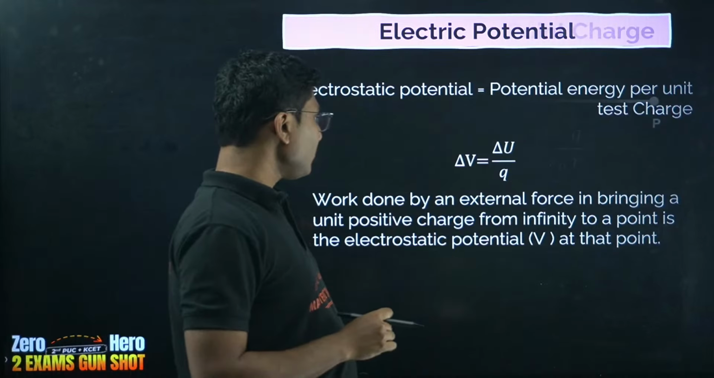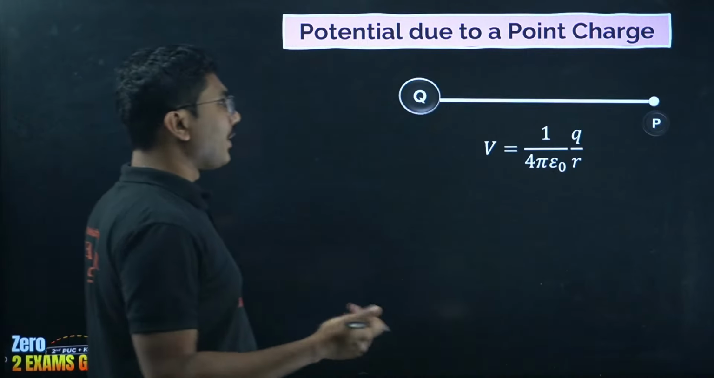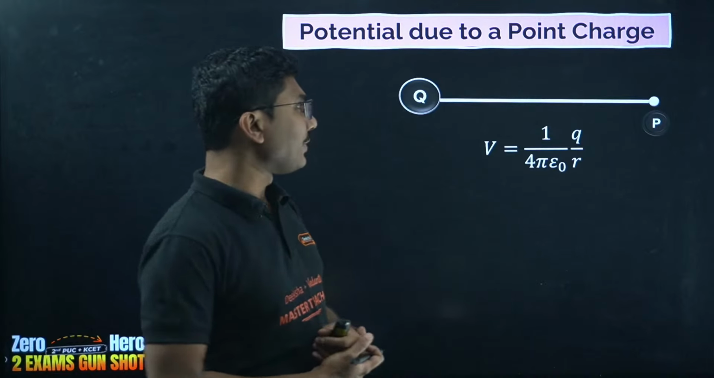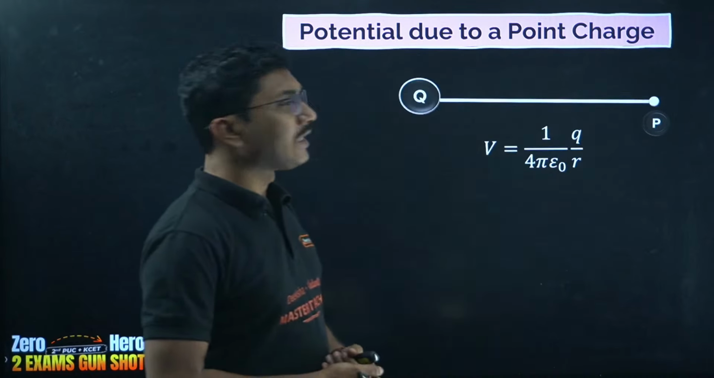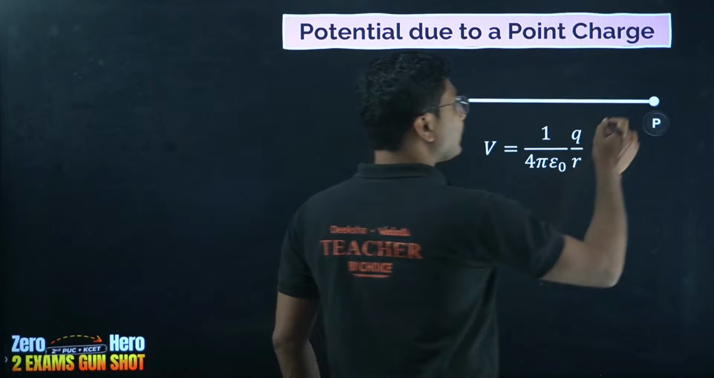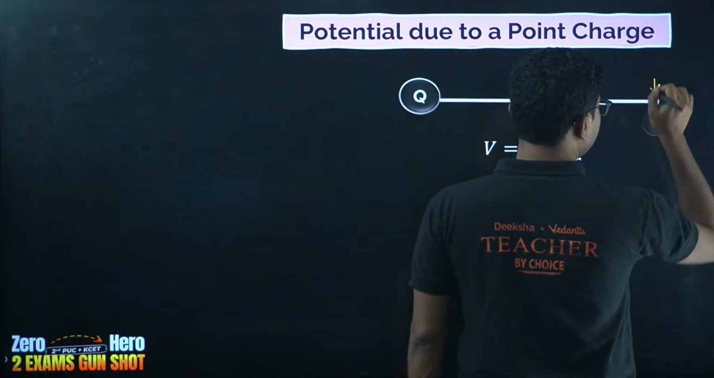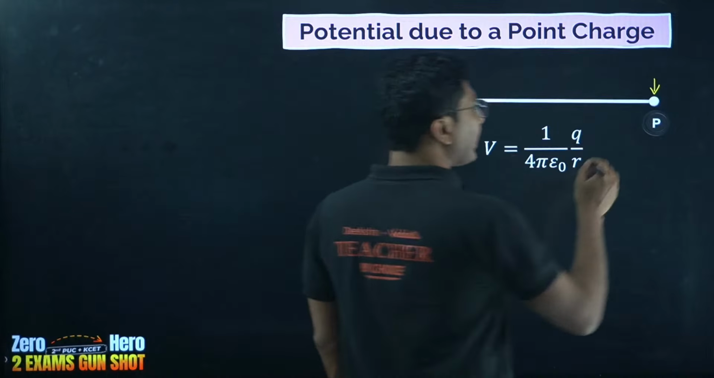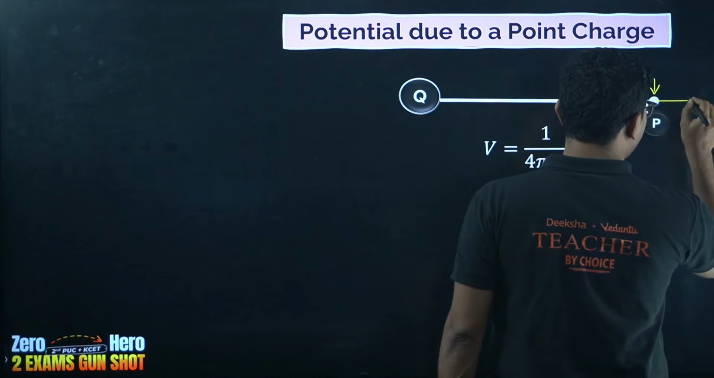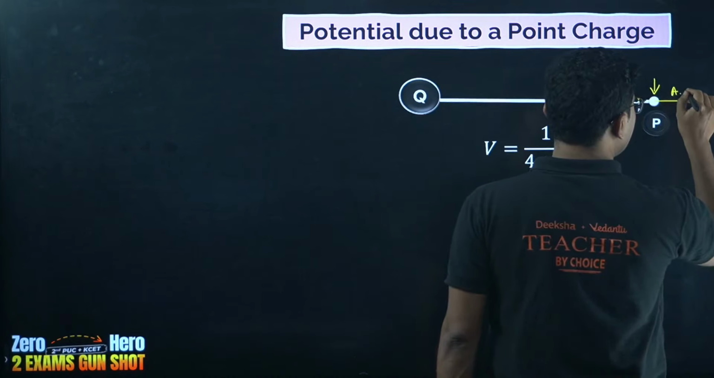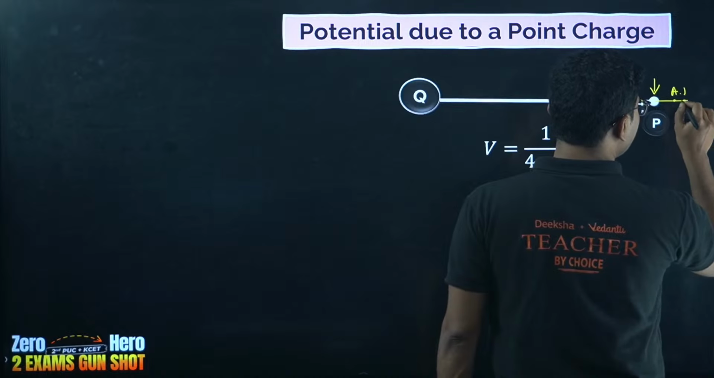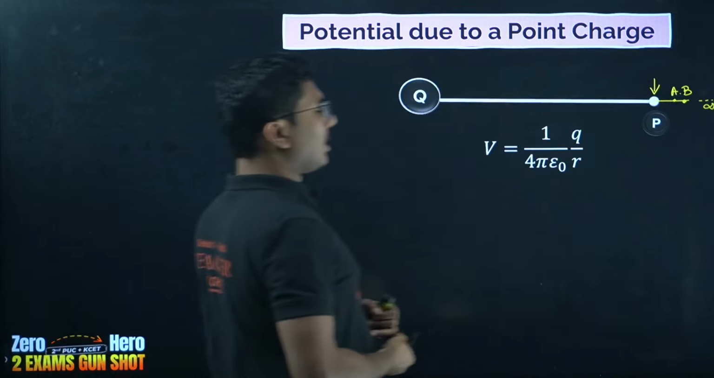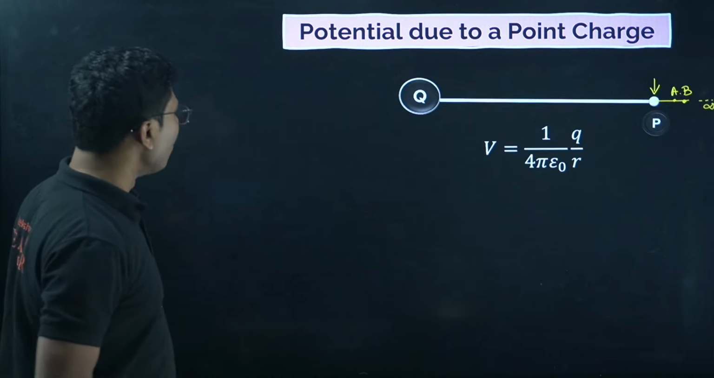Now potential due to a point charge, this derivation is important for your PUC. Here we have a charge capital Q, and we are trying to measure the electric potential at this point P. This is the point where we want to find the potential. The derivation I will do briefly. For that you have to extend this line and take two points A and B, two very close points, and extend this line up to infinity.